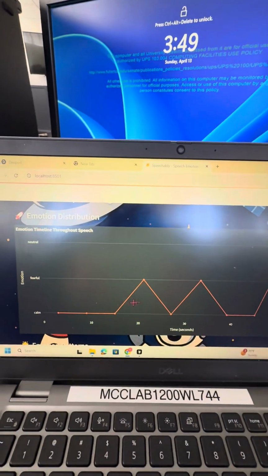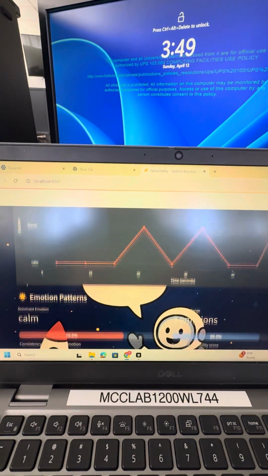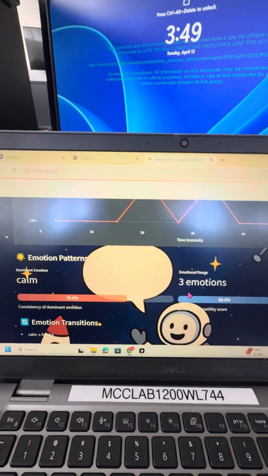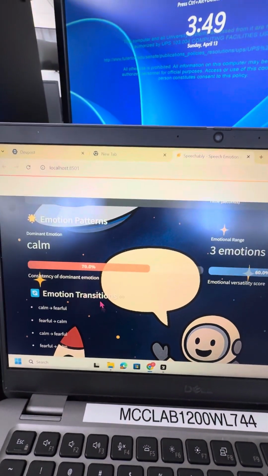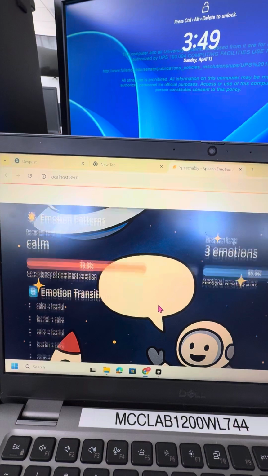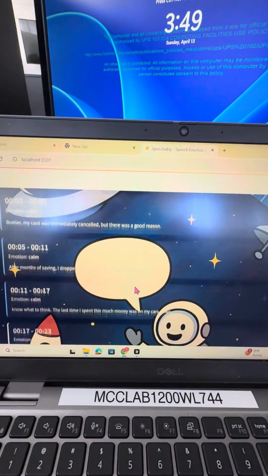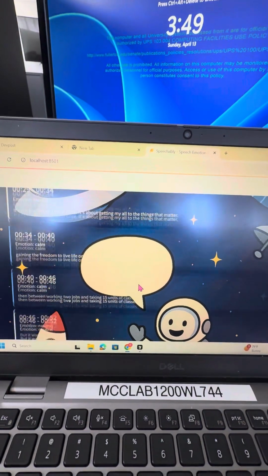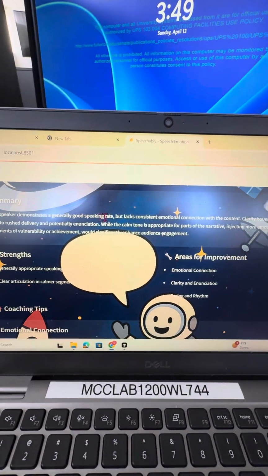Here's a graph of the emotions over time. And here's the patterns. So we have 3 emotions, and we have consistency of dominant emotion, calm. So that's good, but we want that to be 100% if we can. Here's the transcription. And at the bottom, we have the analysis. So here we go. Look at that.